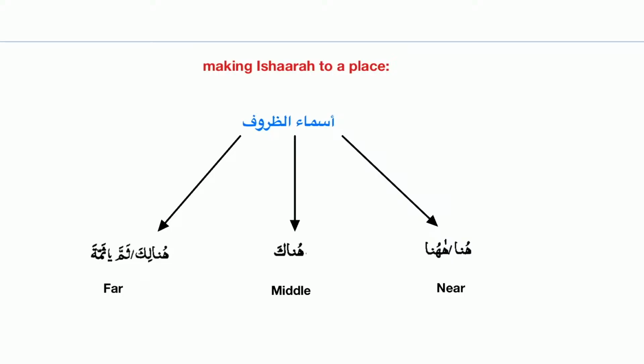So these are all asma. This is ism, this is ism, this is ism. They call asma'ul dhuruf. Okay? So what is that? Huna, hunaka, hunalika. And for the hunalika you can also say what? Samma and sammah with the ha. Okay. Then we go further.